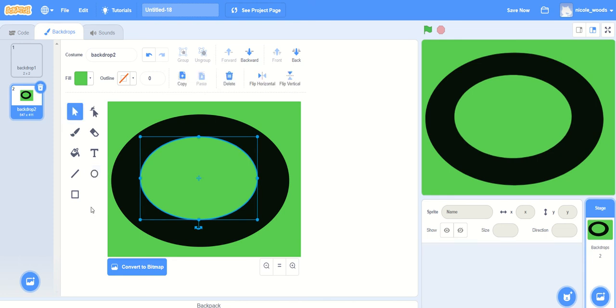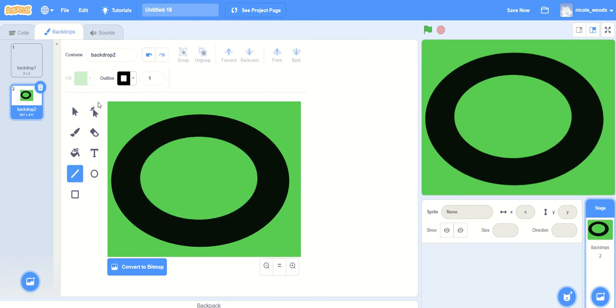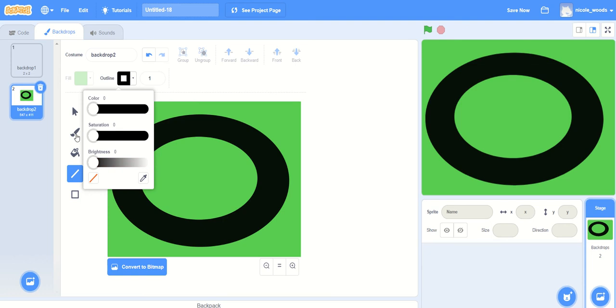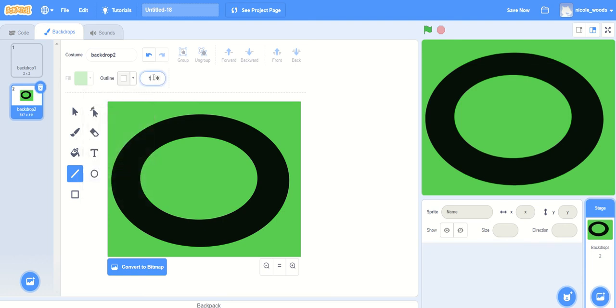And I'm also going to create a start line. Okay, that's our backdrop done.